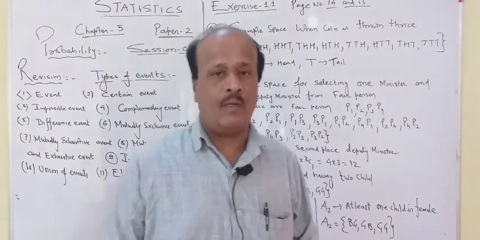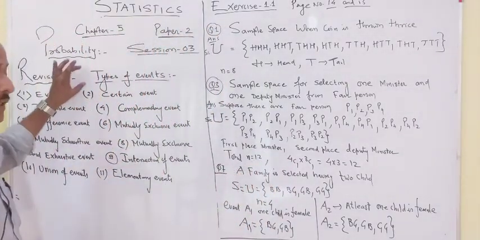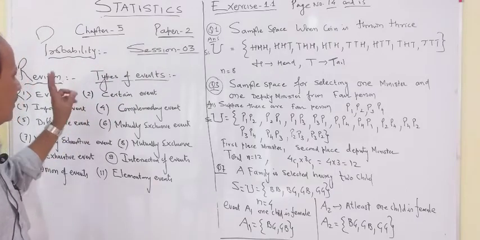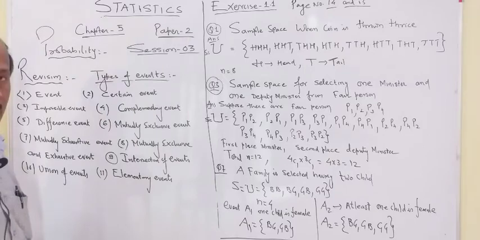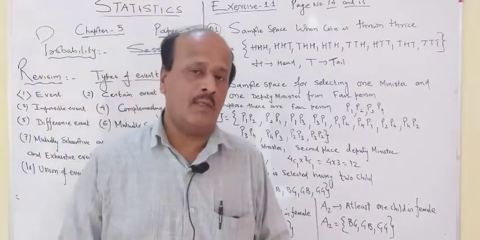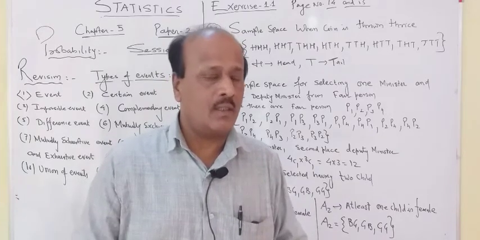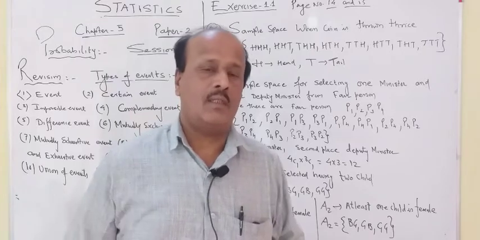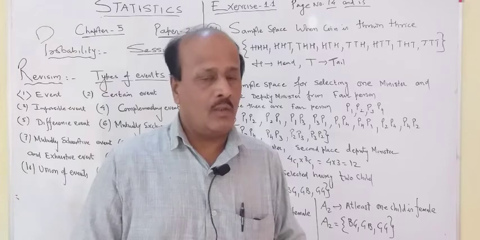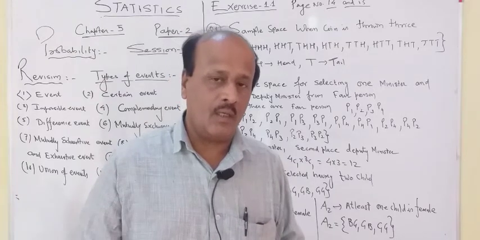So come on, first of all, types of event. As I told you, what is the event? Any subset of universal set is called an event. Already I told you. For example, if you are tossing the coin, then it's an event. If you are throwing the dice, it's an event. And universal set is actually a sample space, all the possible outcomes.